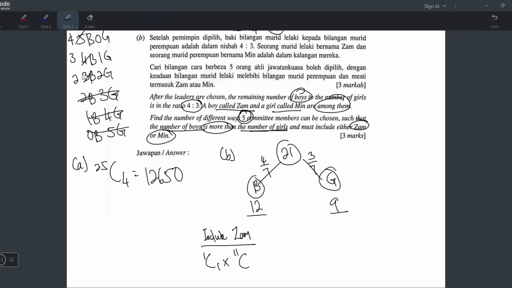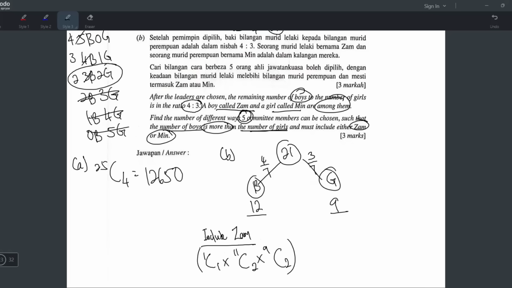So let's calculate for this one. It becomes 11C2 times the 9 girls. Choose 2, so 9C2, like that. So you end up with 3 boys: 1 Zam and 2 random boys, and then 2 girls.